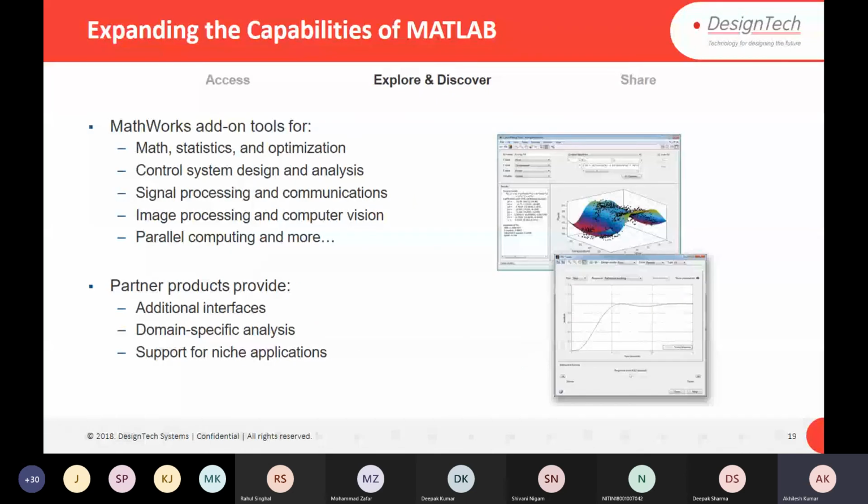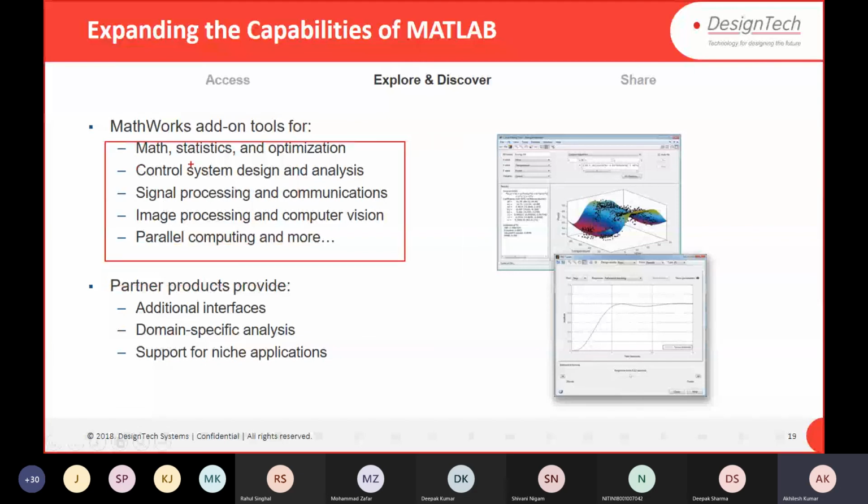Further, if you want to do advanced analysis, we have modules available for this kind of application, like math, statistics, optimization, control system design and analysis, signal processing and communications, image processing and computer vision applications, parallel computing and more. As I told, more than 100 modules are available in MATLAB. So you can design different domain-based applications, and partner products provide additional interfaces. Some partner products are available for MATLAB, so you can interface different vendor products here also.